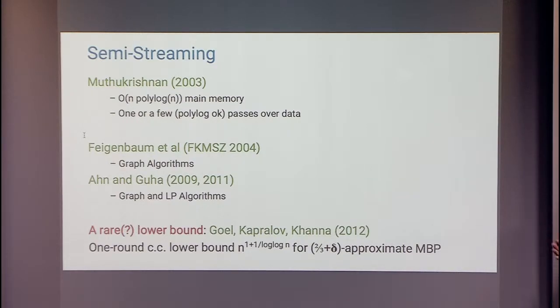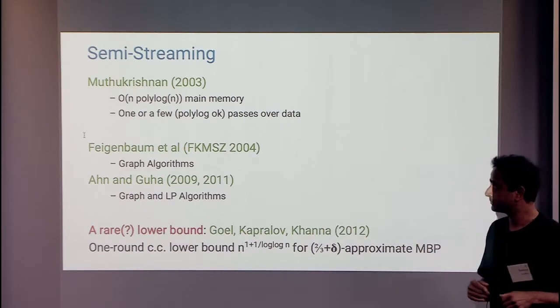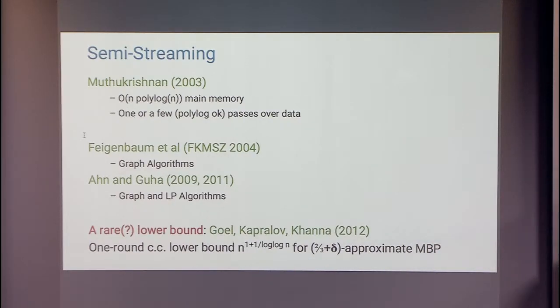You get a streaming pass over the edges, but you can hold a non-trivial amount of information on a per vertex basis. One or a few passes over the data is okay. So this is the model, and I'll tell you why this is actually a nice model in a few minutes. But Feigenbaum et al. gave some graph algorithms in this model. Quite a few interesting problems they solved.